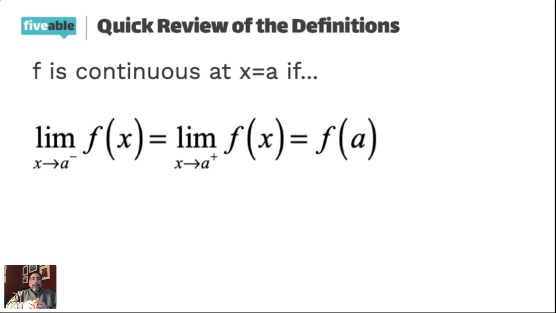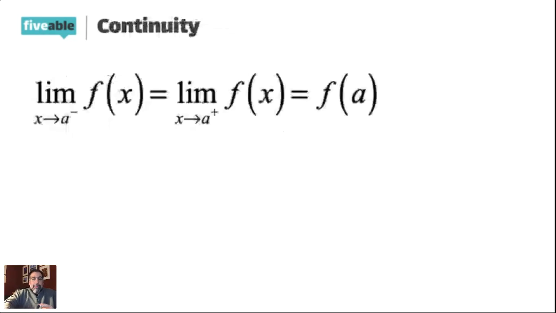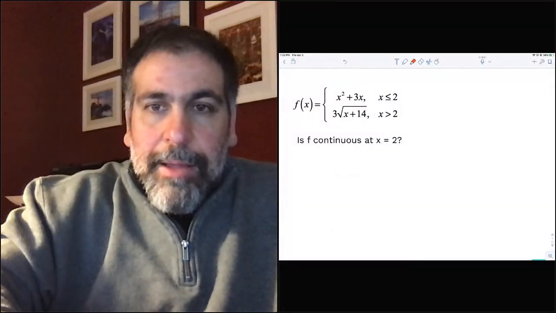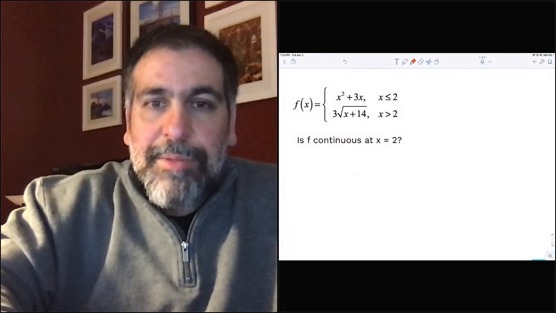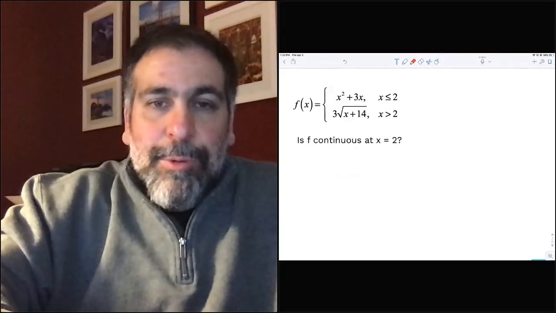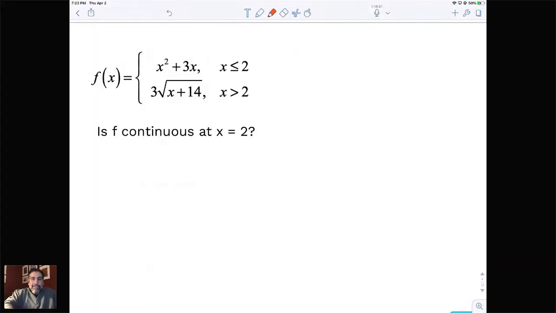To make sure that you really get that, to make sure it's 100% clear, I want to take a look at one of our examples that we already saw. So let's back up a second. Let me switch back over to my tablet. There's a question: are continuity and differentiability the same thing? They are not. Continuity is a requirement for differentiability, but there's one extra step to differentiability, which we're going to talk about before the evening's over.